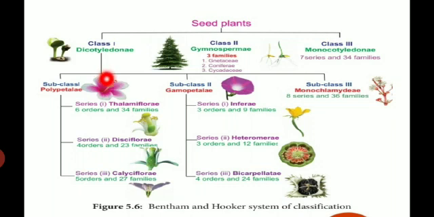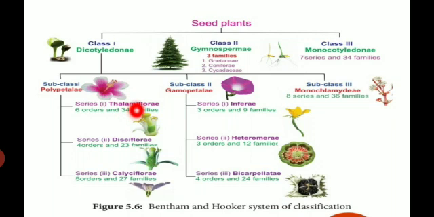The Polypetalae is further divided into 3 series: Thalamiflorae, Disciflorae and Calyciflorae. First one, Thalamiflorae. The Thalamiflorae means the plants having flowers with a dome or conical shaped thalamus and superior ovary.